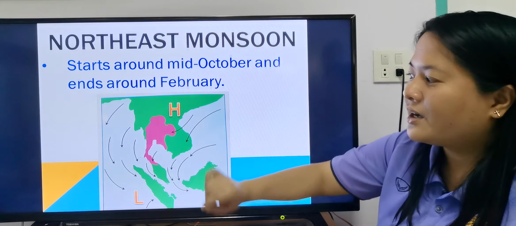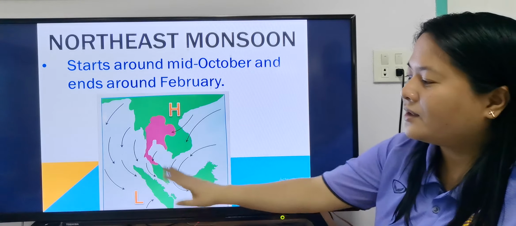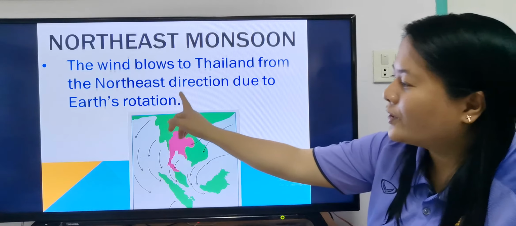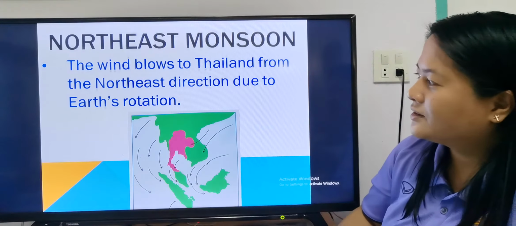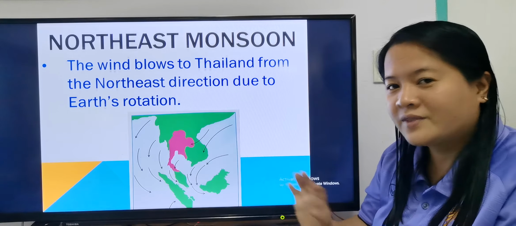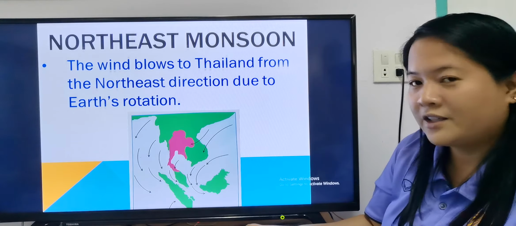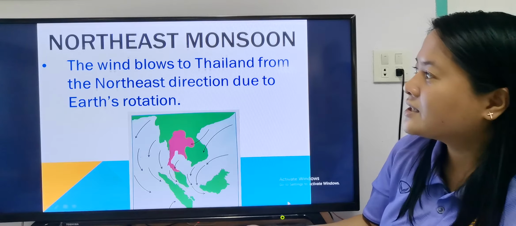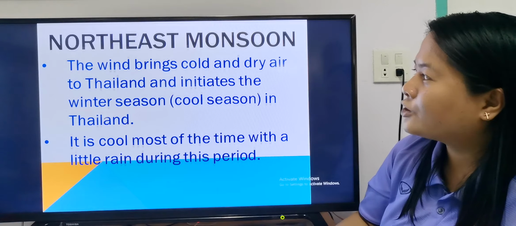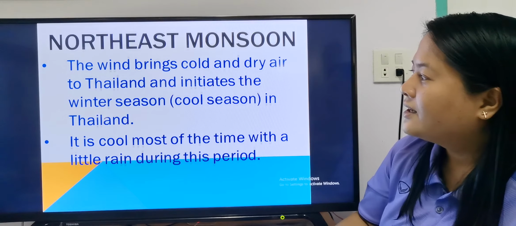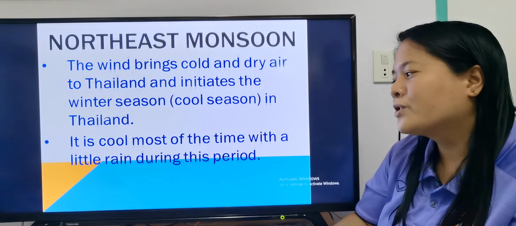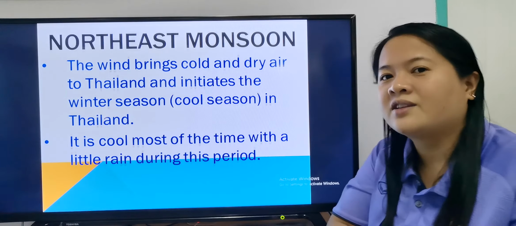So there is high pressure, and then the wind blows from the northeast direction due to the earth's rotation. I hope these things are already clear to you. We said that the wind brings cold and dry air to Thailand and initiates the winter season in Thailand. It is cool most of the time with a little rain during this period.